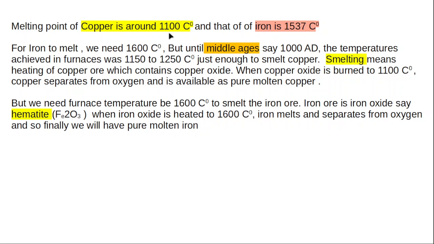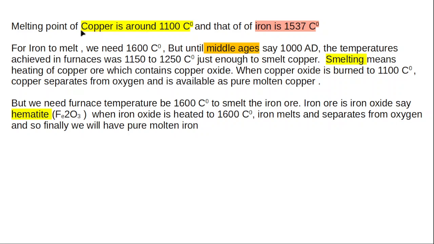It was easy for ancient people or even medieval people to get the temperature of 1100 centigrade, but they could not produce the high temperature of 1600 centigrade by wood and crucible. Wood means generally available wood in the forest, and crucible means rock bowl. Using those methods, it is not possible to get 1600 centigrade, but it is possible to get 1000 or 1100 centigrade.